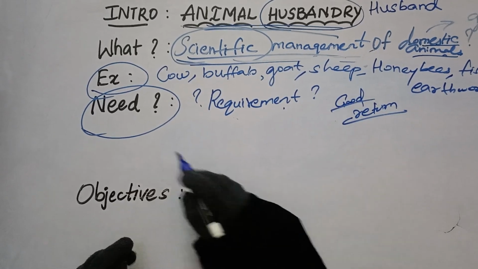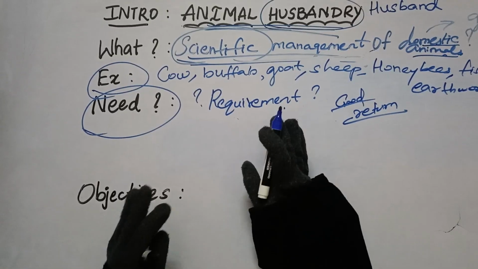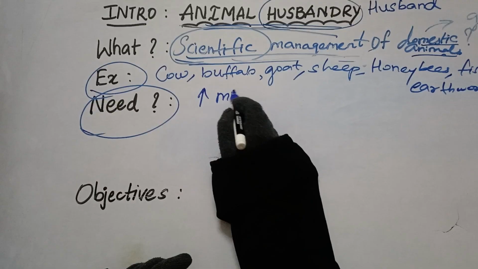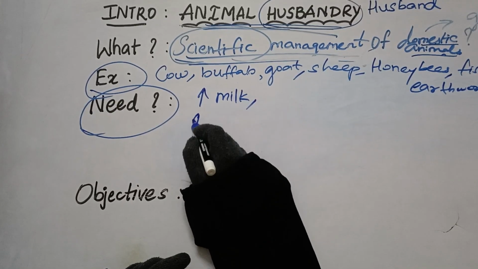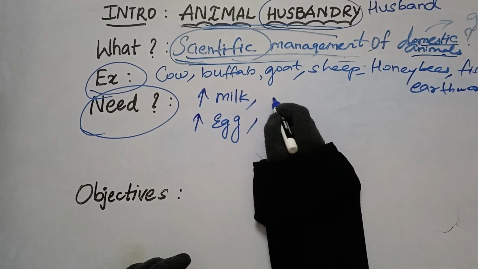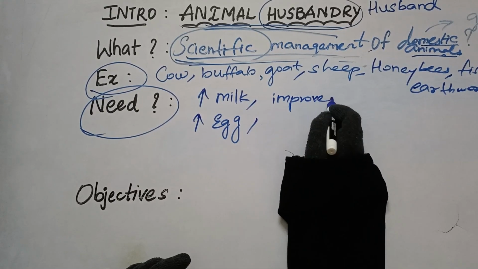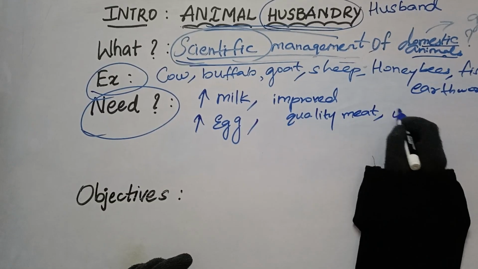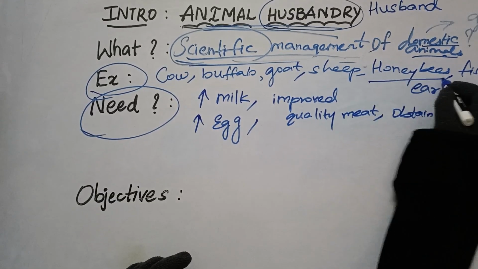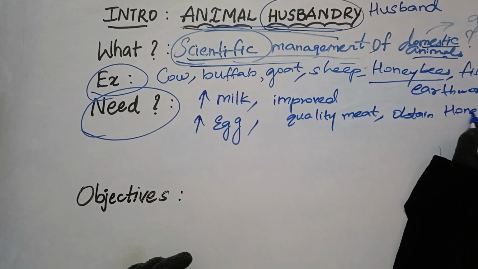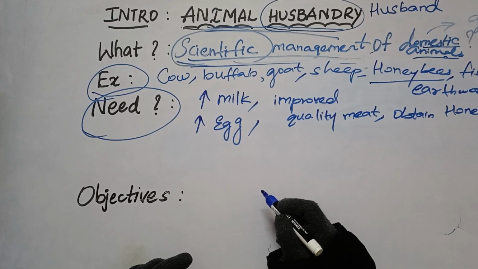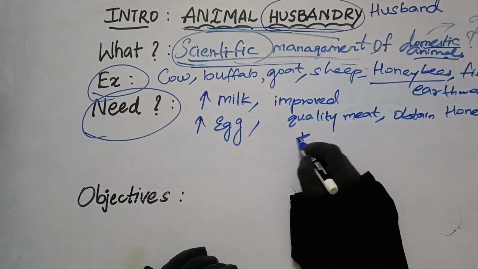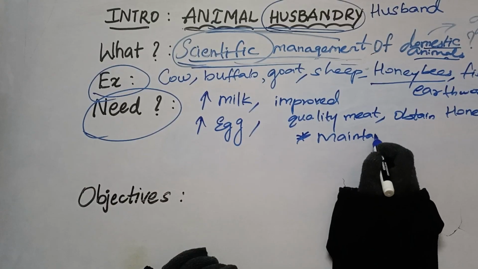Okay, so if we manage these animals properly, what are we going to get? We are going to get increased milk production. Then we are going to get increased egg production. We are going to get improved quality of meat. And then we are going to obtain honey from these honeybees, which I have talked about here. Then what else can we do? We can obtain honey, and we can also maintain healthy animals.